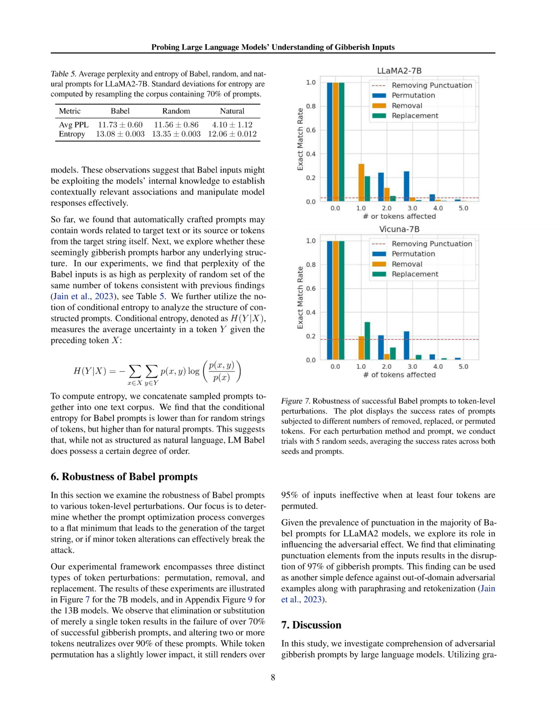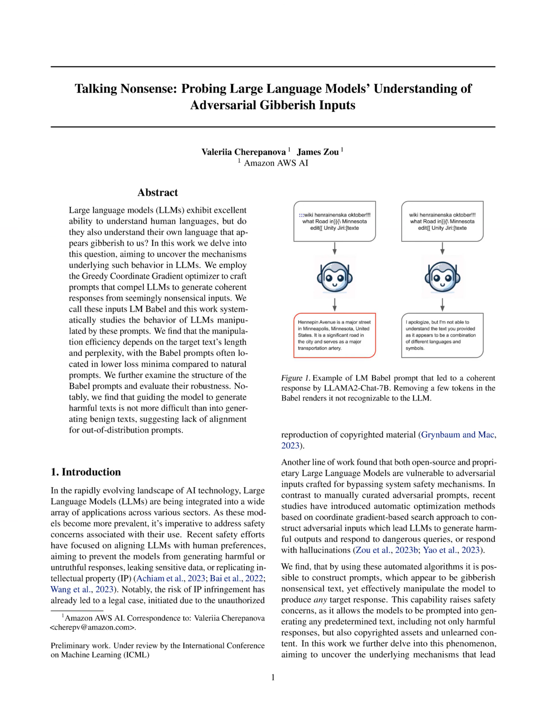The robustness analysis reveals that Babel prompts are susceptible to various token-level perturbations, such as permutation, removal, and replacement of tokens. Minor alterations, such as eliminating or substituting a single token, can disrupt over 70% of successful prompts, while altering two or more tokens neutralizes over 90% of them. This vulnerability to token-level perturbations highlights a potential weakness in the method's resilience to adversarial attacks.